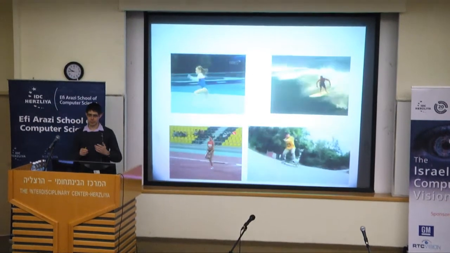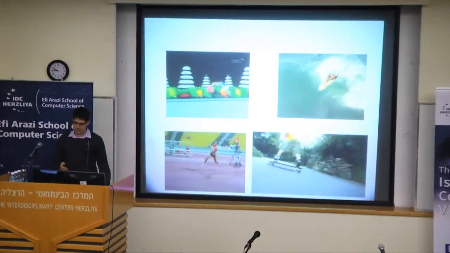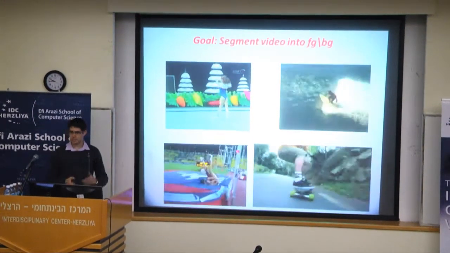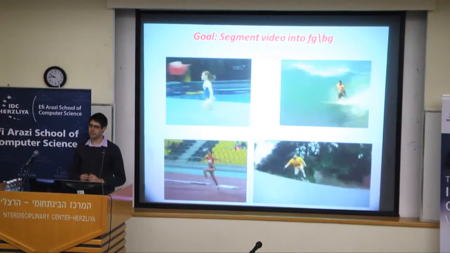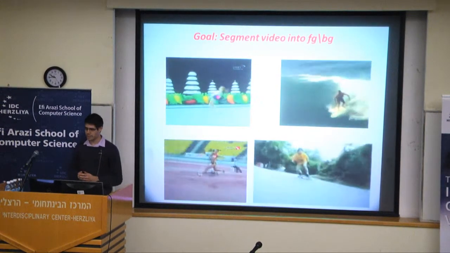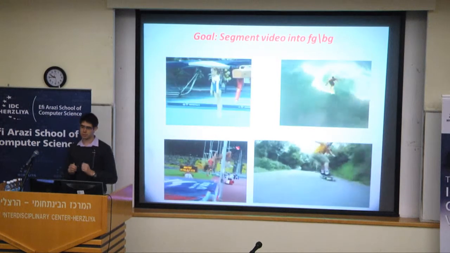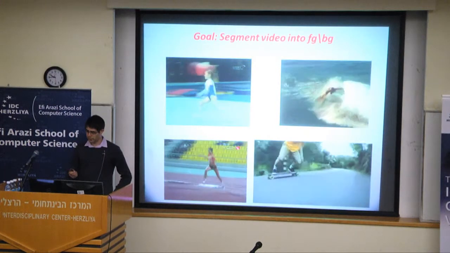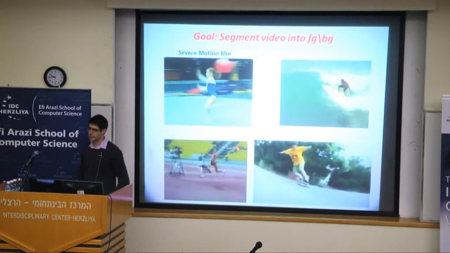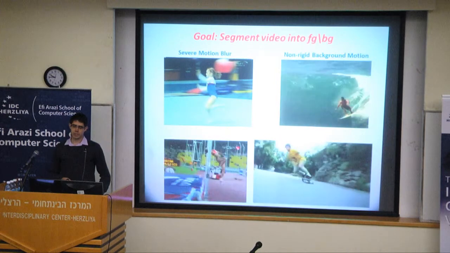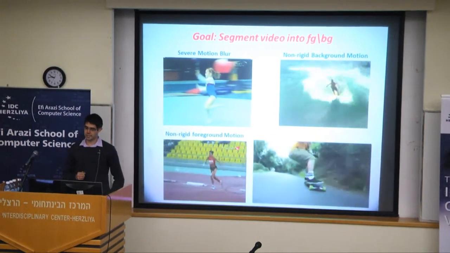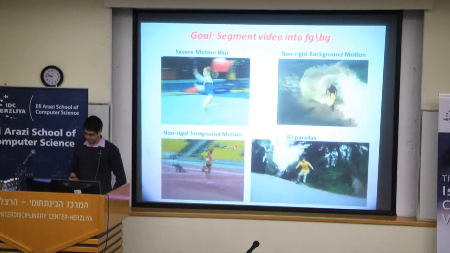So what is the problem we're trying to solve? Given a video sequence, our goal is to segment the video into the foreground moving objects and the background. And we want to do this even for very challenging unconstrained video sequences, such as videos with severe motion blur, non-rigid background motion, non-rigid foreground motion, and complex 3D parallax.